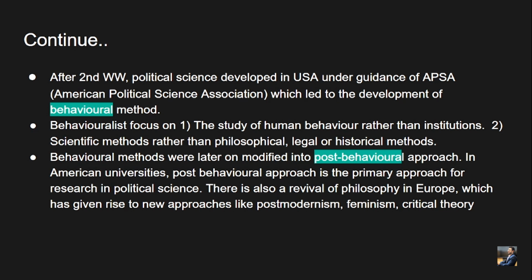There is also a revival of philosophy in Europe, which has given rise to new approaches like postmodernism, feminism, critical theory and so on. So first is behavioral, second is post-behavioral, and third are postmodernism, feminism and all the critical theories which emerged in Europe due to the return of the essence of philosophy in Europe.